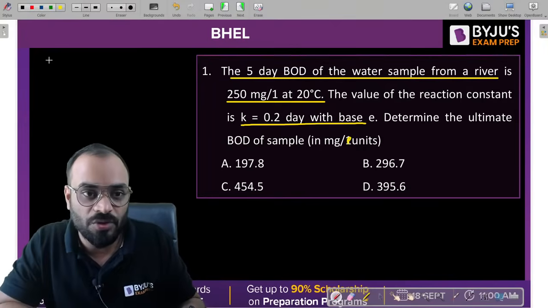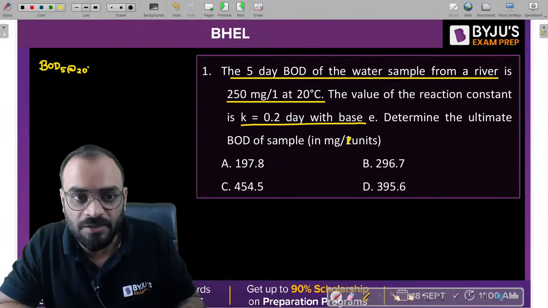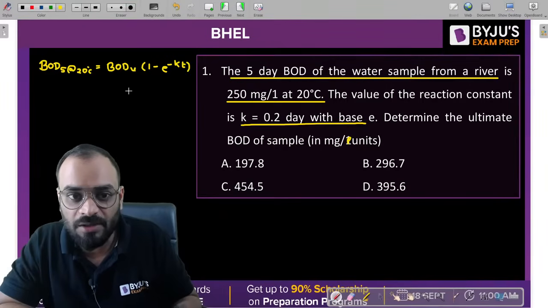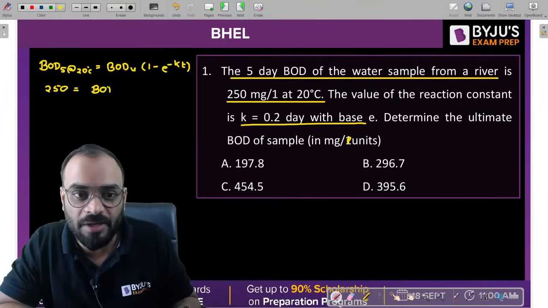You know the formula, very easy. BOD 5-day at 20 degrees centigrade is equal to BOD ultimate times (1 minus e raised to power minus k t). We know this value, which is 250 milligram per liter, and let us consider BOD ultimate is not known.